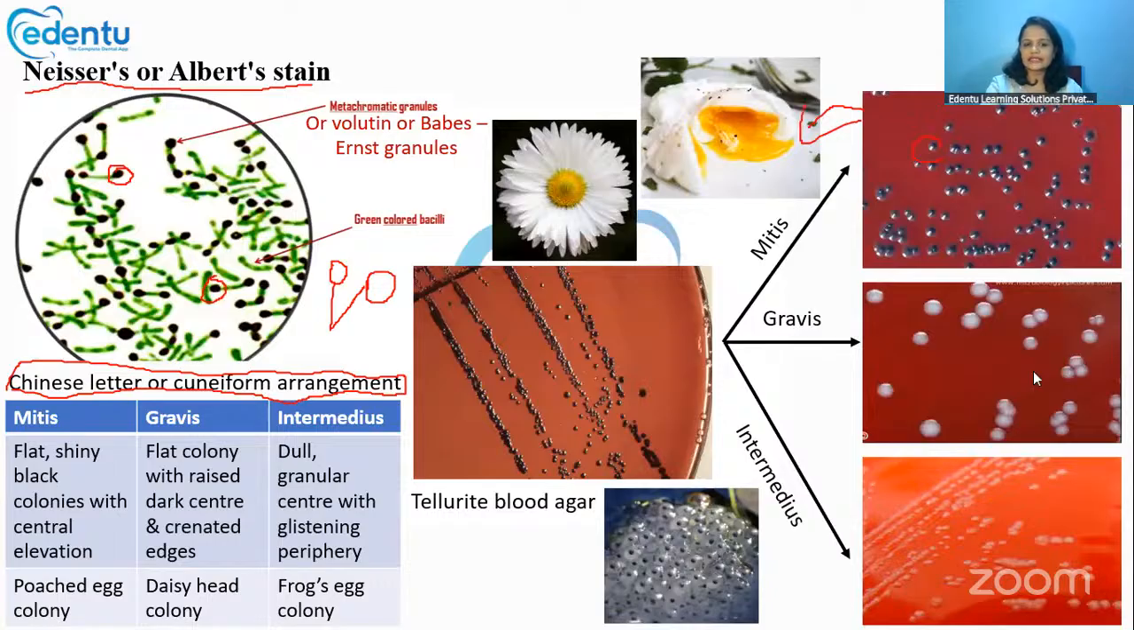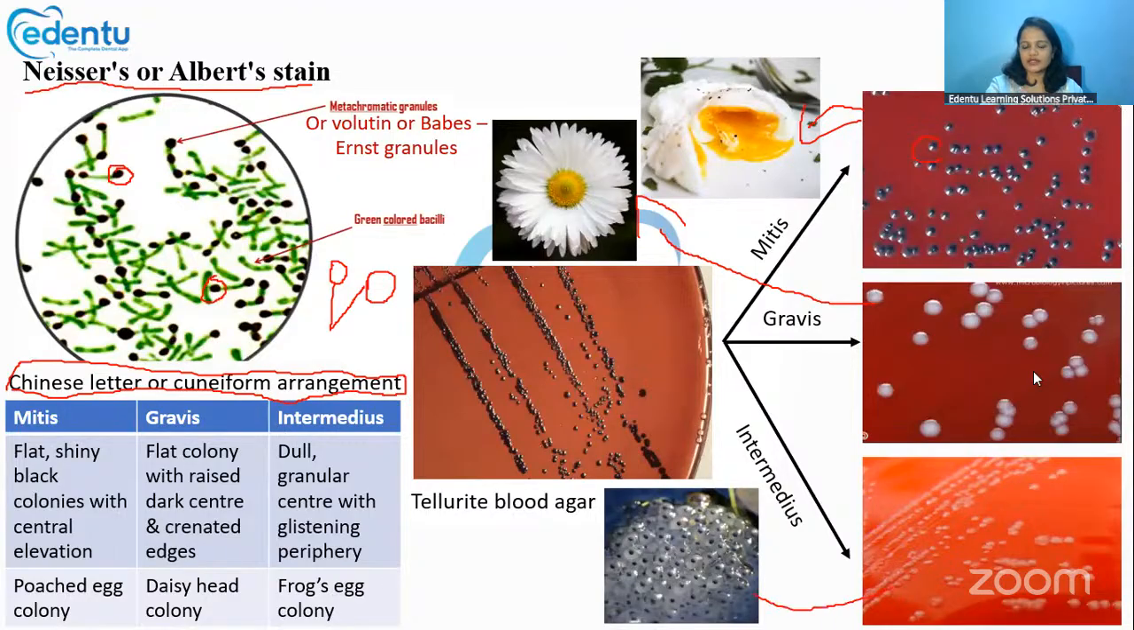Then there is the gravis. Gravis will produce a flat colony with a raised dark center and crenated edges, just like a daisy flower. So it is also called the daisy head colonies. Then there is the intermediate type, where the colonies will be dull, granular, with a glistening periphery like that.